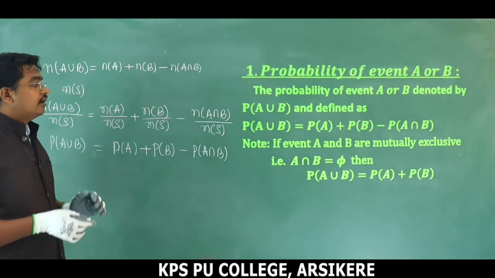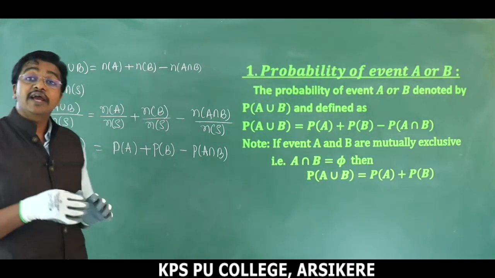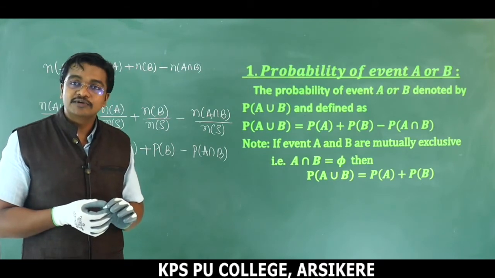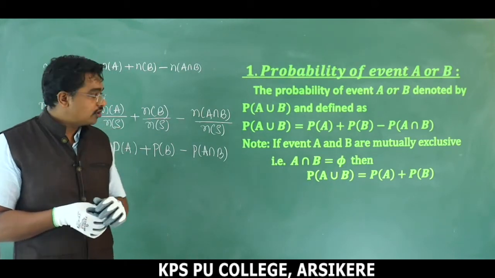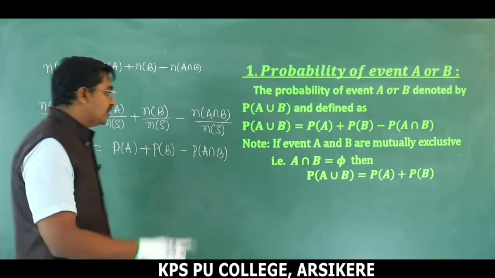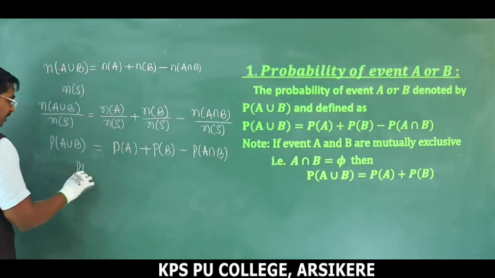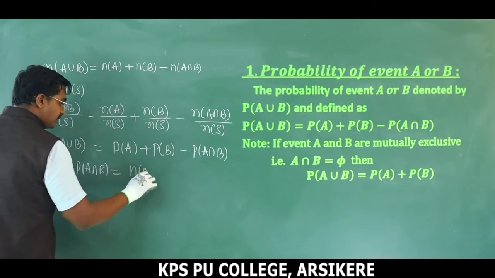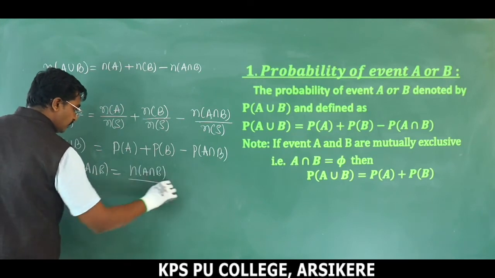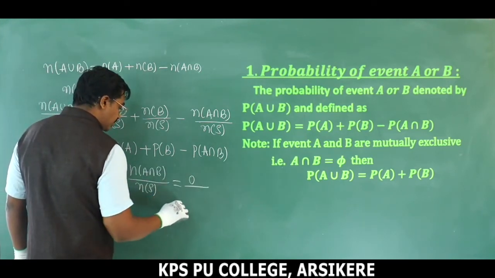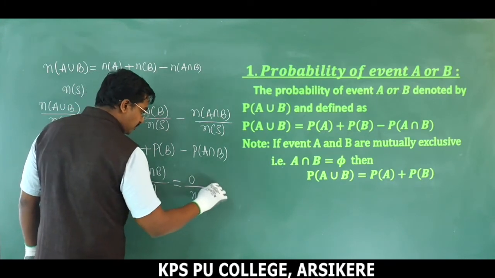If events A and B are mutually exclusive, then there are no common outcomes, hence A intersection B becomes the null set. Therefore A intersection B is null set, which means P of A intersection B is equal to, by the formula, n of A intersection B divided by n of S. So this becomes 0 divided by n of S. So total value becomes 0.